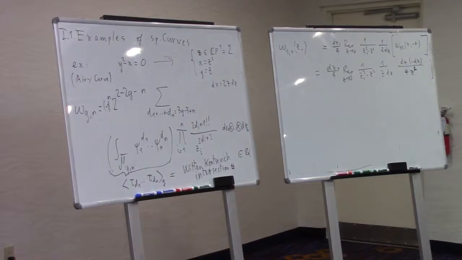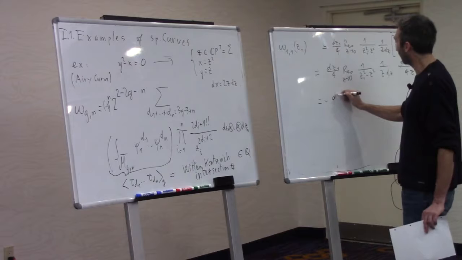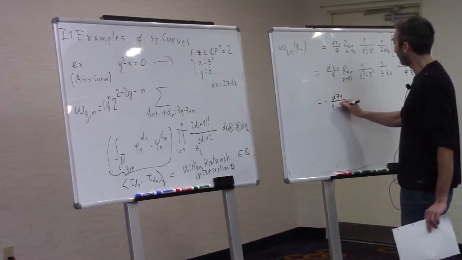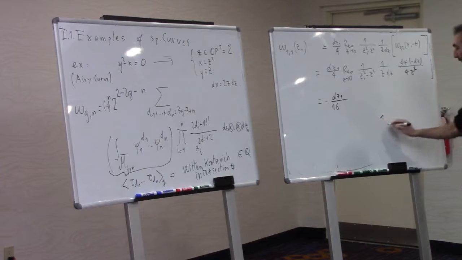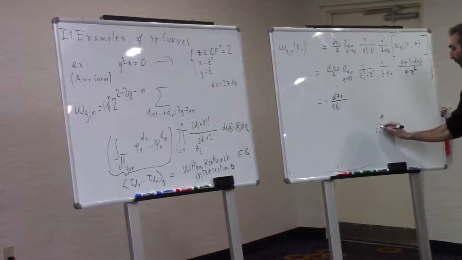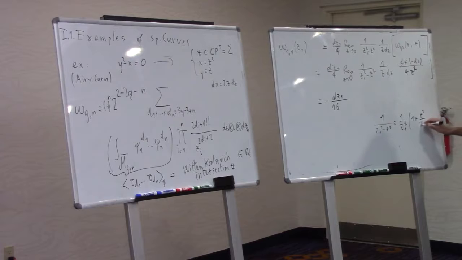Right? So again, the dz will go away, and this will be a minus dz1 over 16. And let me write that 1 over z1 squared minus z squared as 1 over z1 squared times 1 plus z squared over z1 squared plus O of z^4.